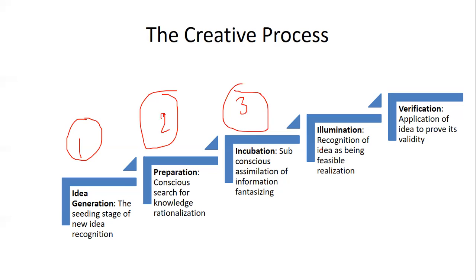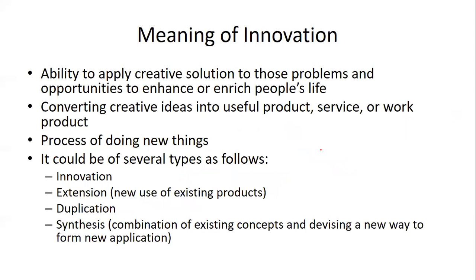So when we talk about the creative entrepreneurship process, it obviously starts with idea generation, then comes preparation, incubation, illumination, and verification. You may get the steps, and they can tell you to arrange them in sequence. Now, meaning of innovation. So what exactly is innovation? Ability to apply a creative solution to a problem or opportunity. If you want to solve a problem, you are putting a creative solution to that particular problem or opportunity to enrich people's lives. So it is to bring something different, something new.